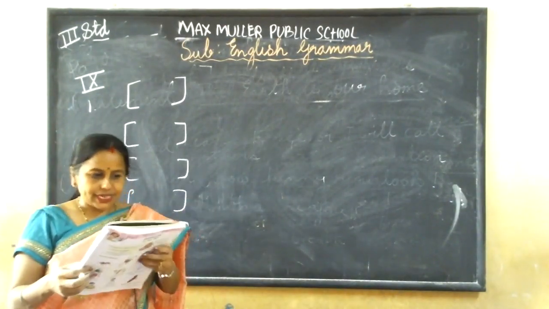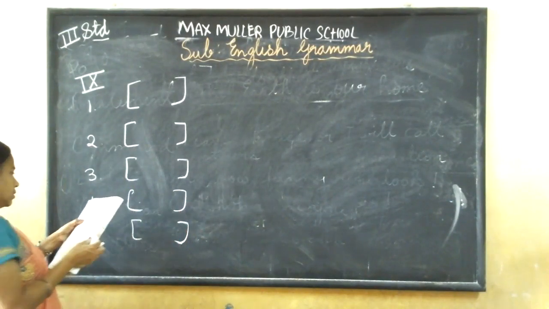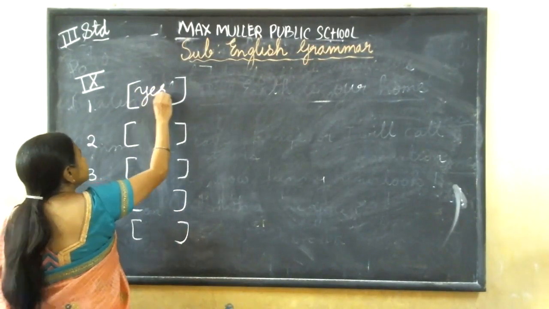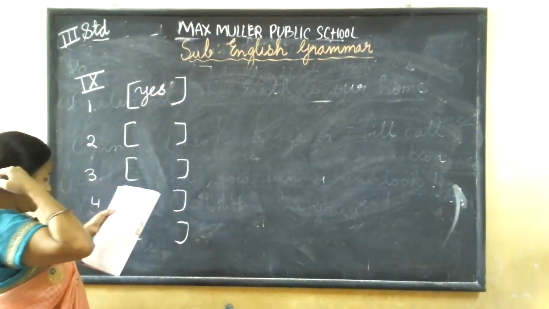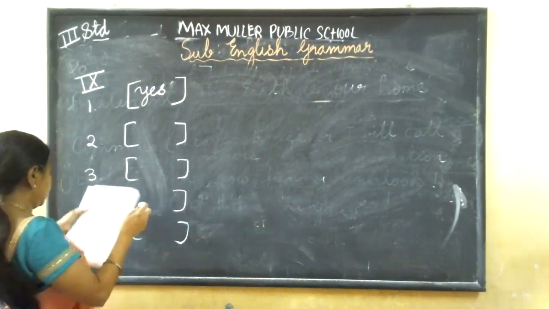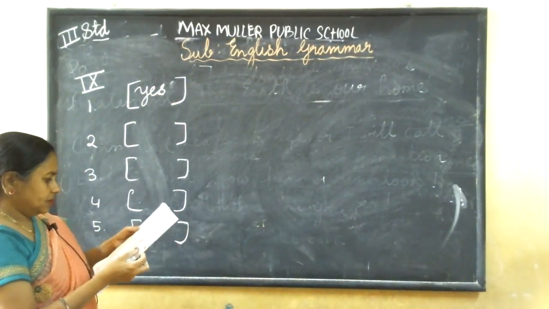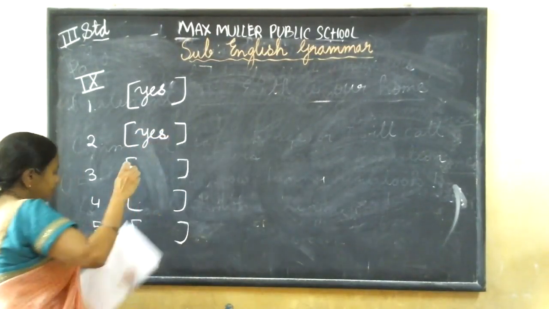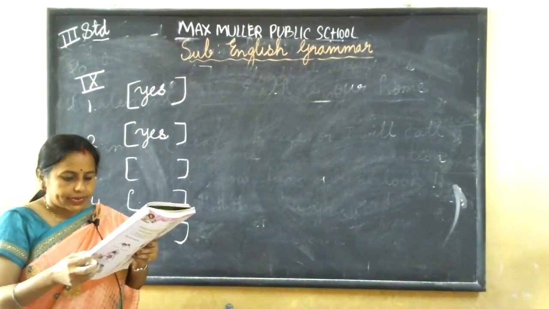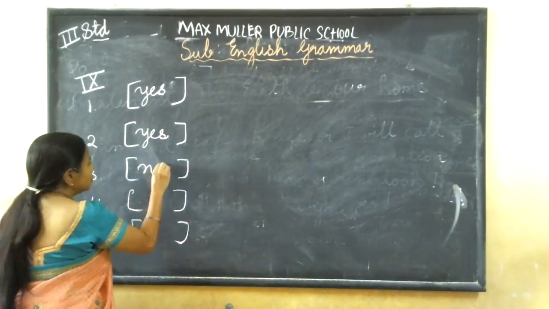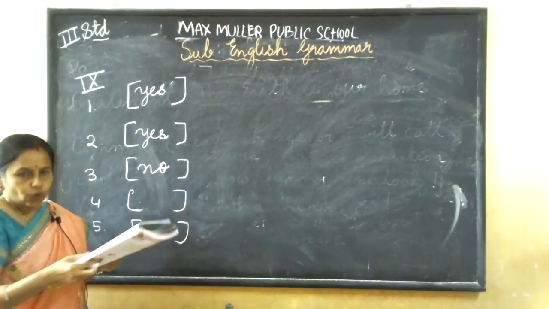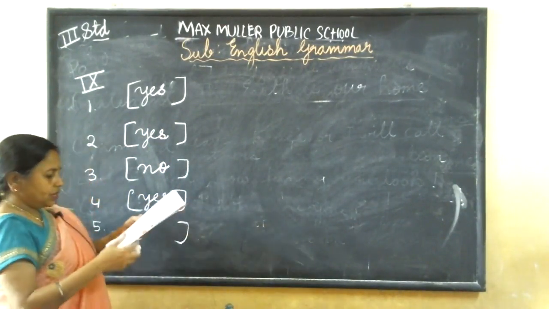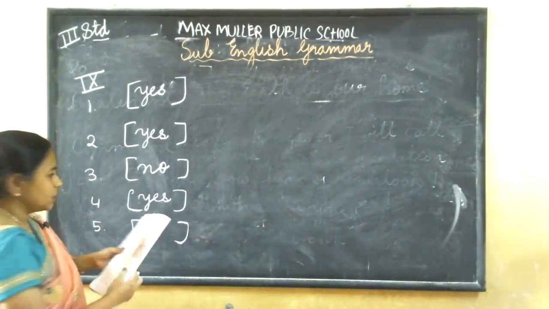Tony woke up late? Yes. First one you write yes, Y-E-S. Number 2. Tony got into the wrong bus? Yes, because he realized that he was on the wrong bus. Right? Number 3. Tony saw his friend at the gate? No. Number 4. It was a school holiday? Yes, that he didn't know. Next one. It was a good day for Tony? No, because he missed the bus.